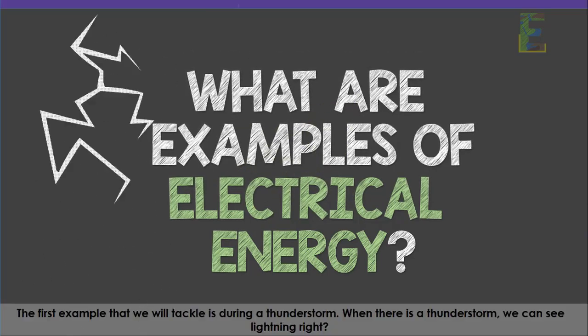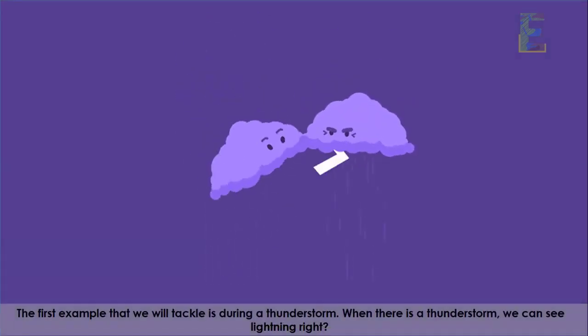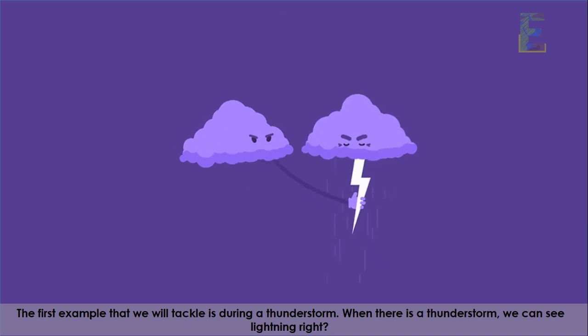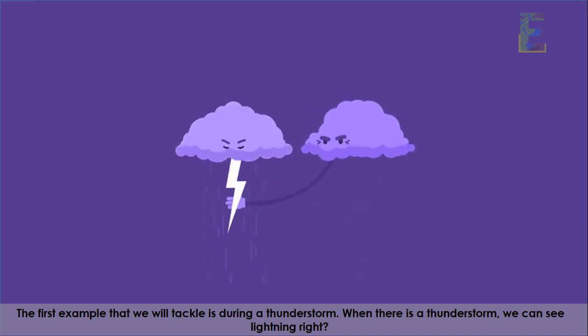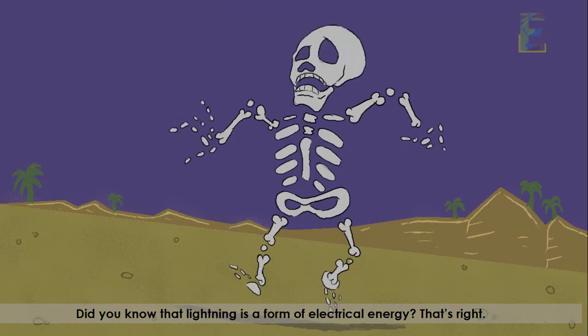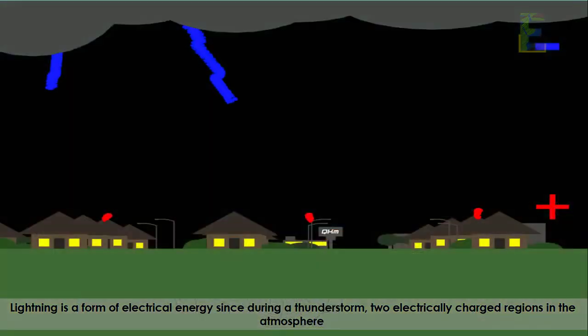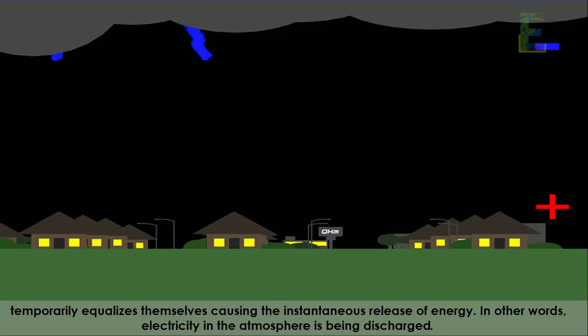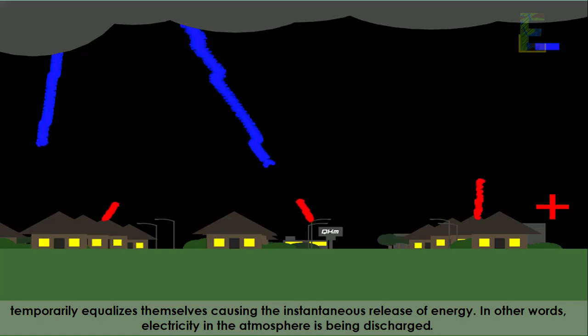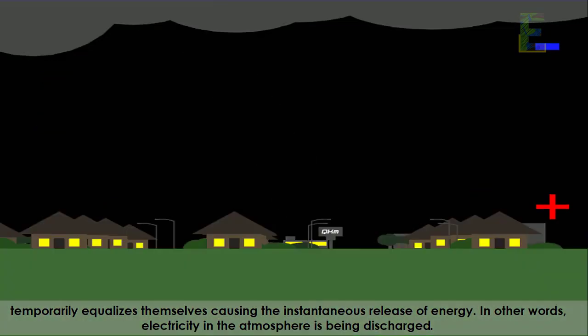The first example that we will tackle is during a thunderstorm. When there is a thunderstorm, we can see lightning, right? Did you know that lightning is a form of electrical energy? That's right. Lightning is a form of electrical energy since during a thunderstorm, two electrically charged regions in the atmosphere temporarily equalizes themselves, causing the instantaneous release of energy. In other words, electricity in the atmosphere is being discharged.